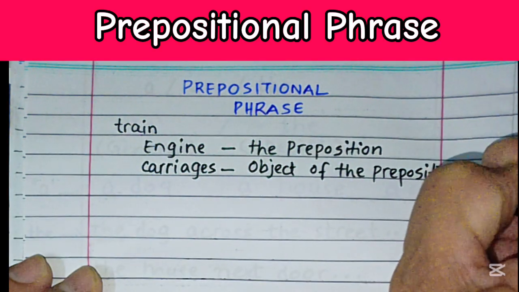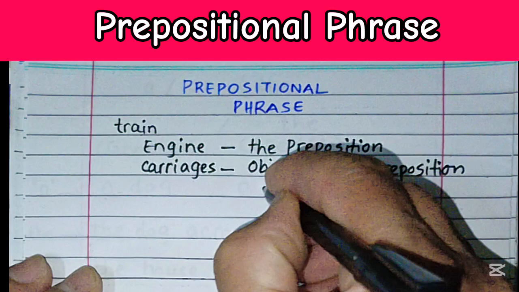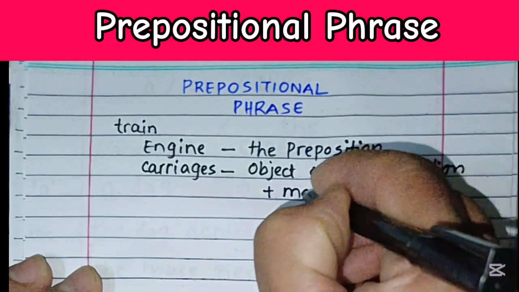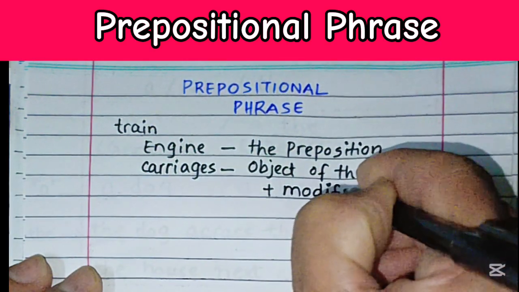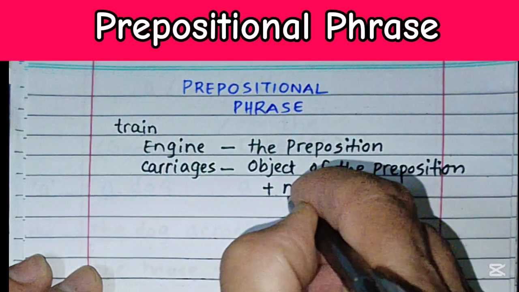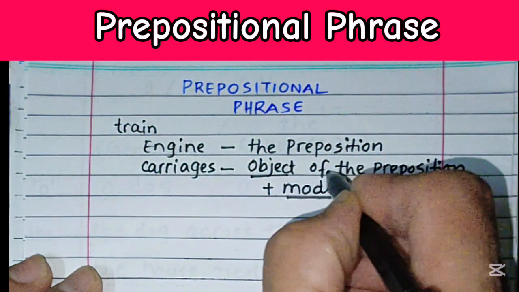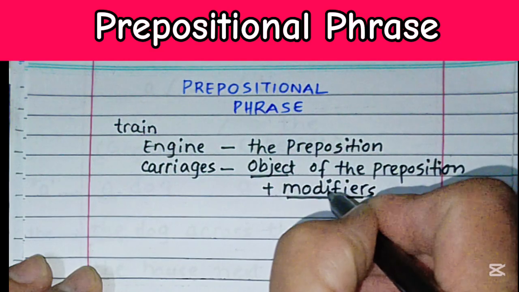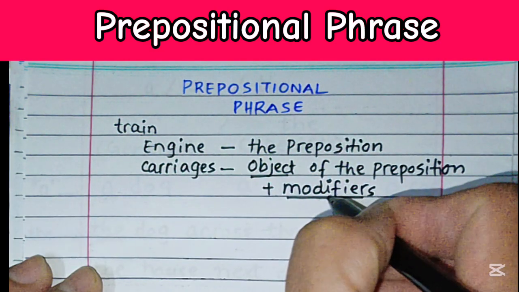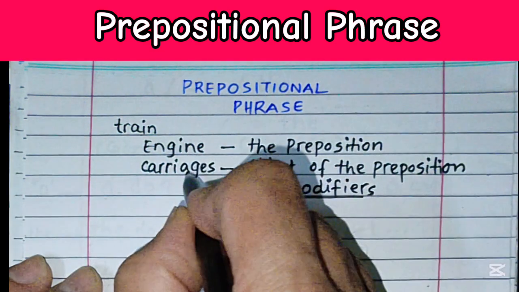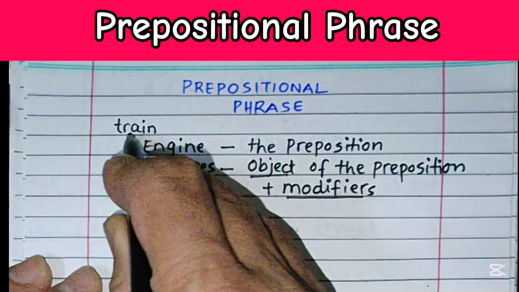And one more thing, it may have some modifiers as well as carriages. So it is a combination of modifiers and the object of the preposition. So the object of the preposition and the modifiers, if there are any, will be called the carriages which are pulled by the engine of the train.